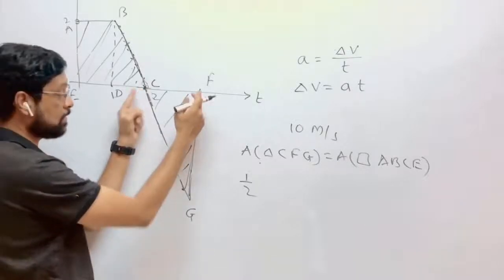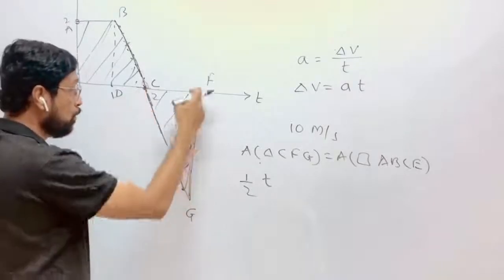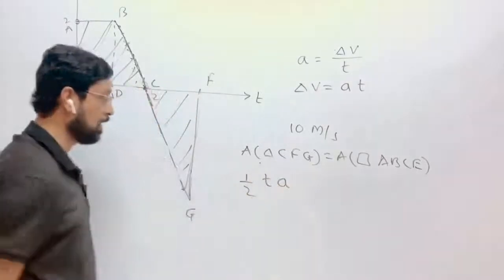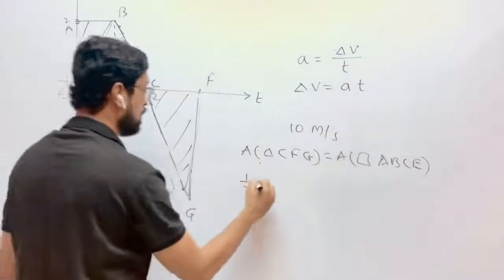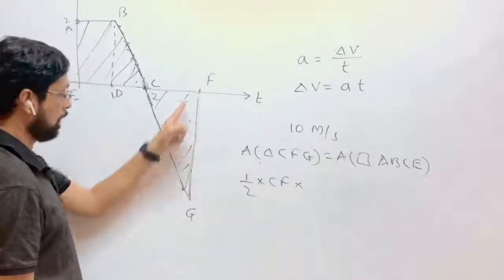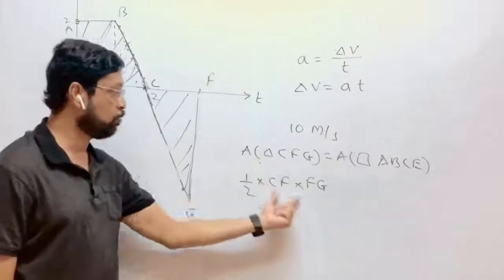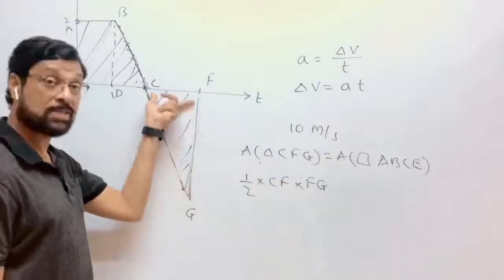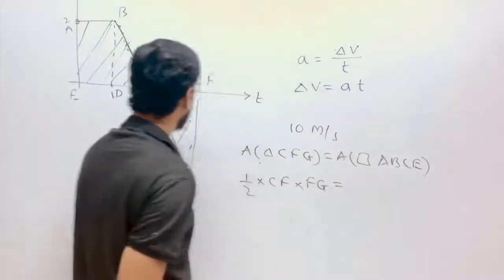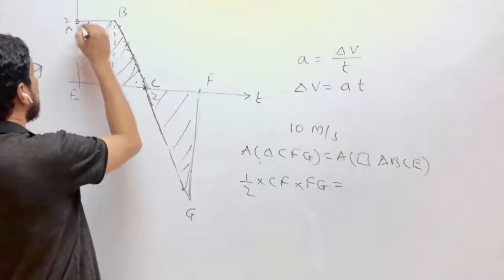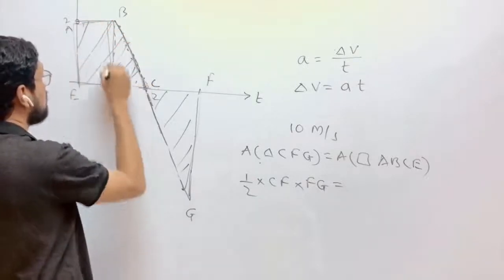Area of this triangle is half into base. What is this base? Time, isn't it? This base is time into height, that is acceleration. Or you can say simply, this is half into CF into FG. Correct? Half into base into height. Remembering that this CF is time and this FG is acceleration, is equal to area of this trapezium, which is area of this rectangle plus area of this triangle.